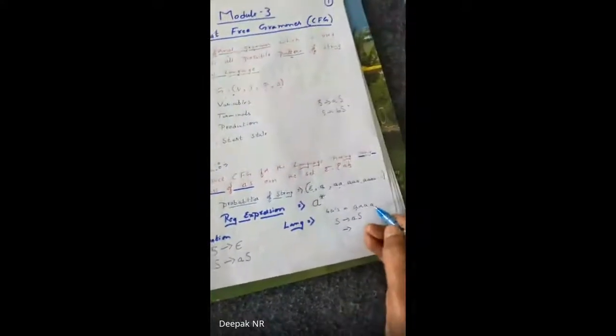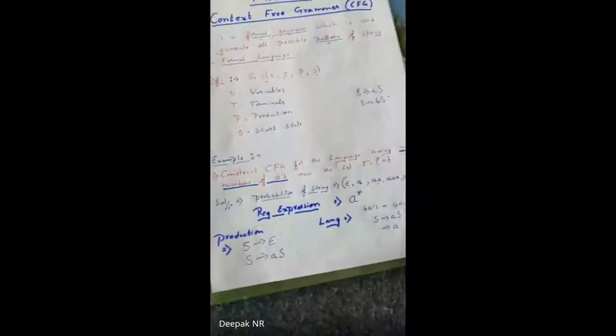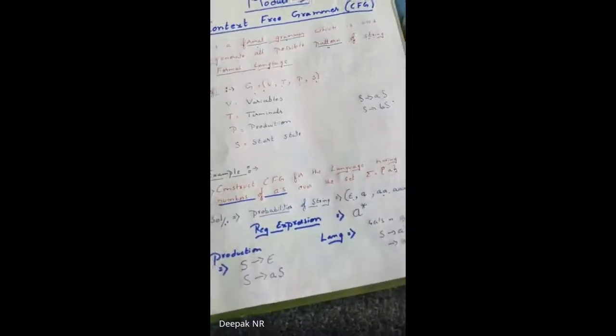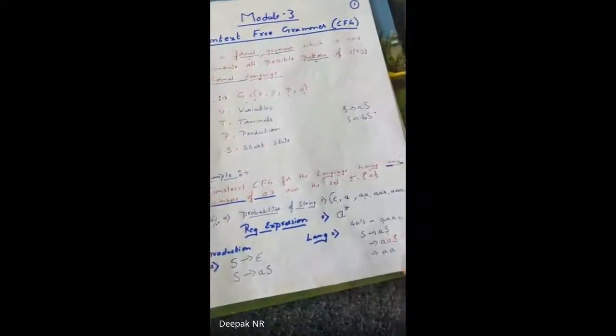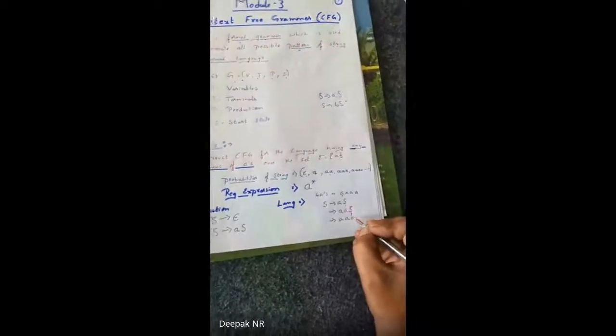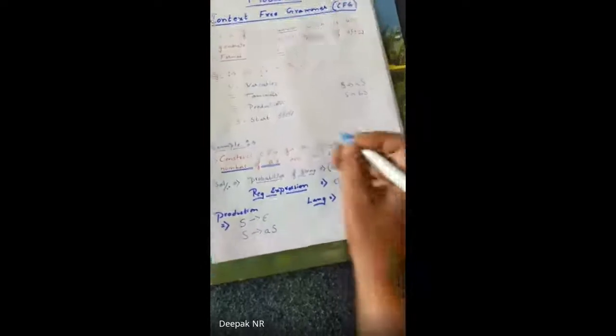Next time again, 1 A has been done. I need 3 more A's. So, 1 A is a default one. Instead of this S, I have to use any of these 2. Which one do I have to use? I will use AS because I need one more A and S. Clear? Okay, now these 2 A's I will write. Now I need 4 A's. Instead of this S, I write any of these 2. So I write here A and S. Clear? Okay, now let me continue.